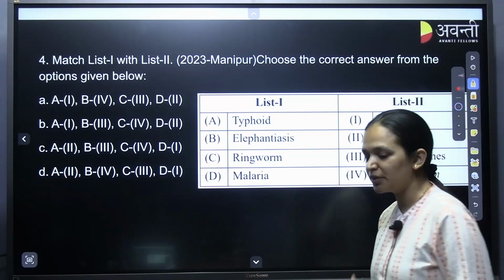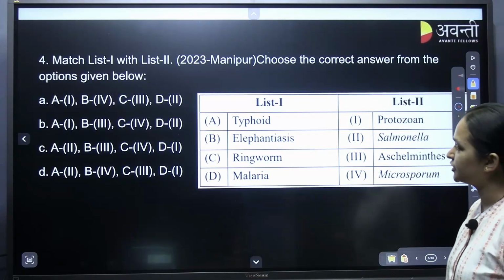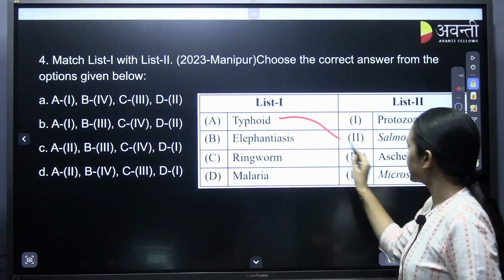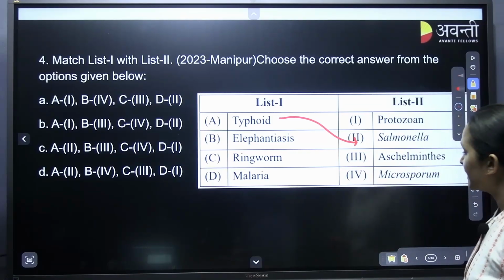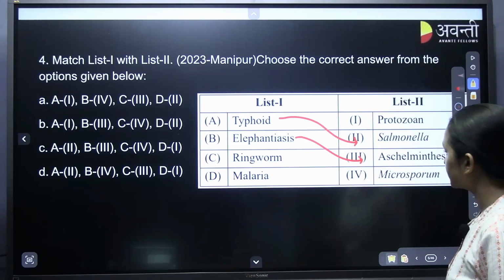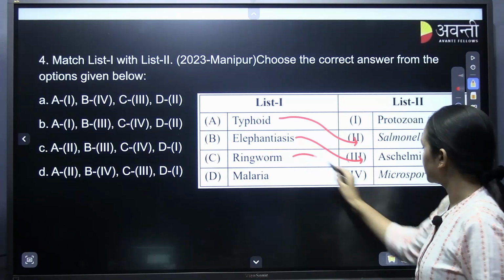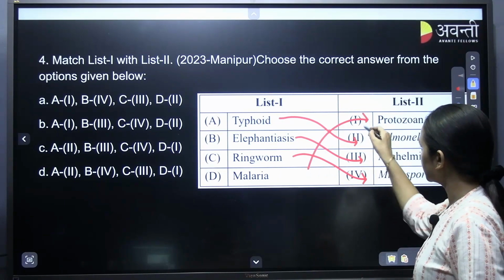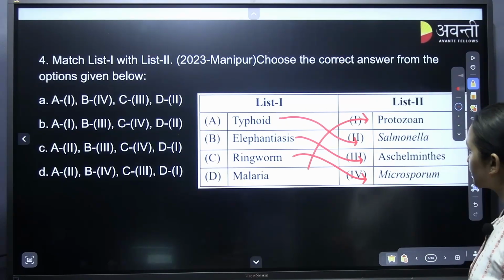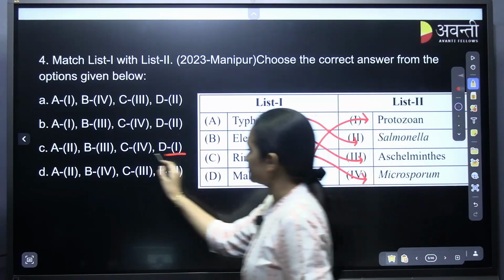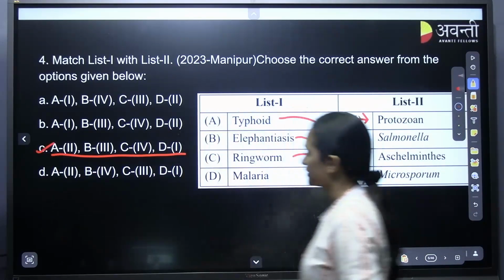Again match. There are so many match the following questions. Match list 1 and 2. Typhoid is caused by Salmonella. Elephantiasis is by helminths. Ringworm, Microsporum. Malaria, protozoan. So D1, C4, C is the correct answer.